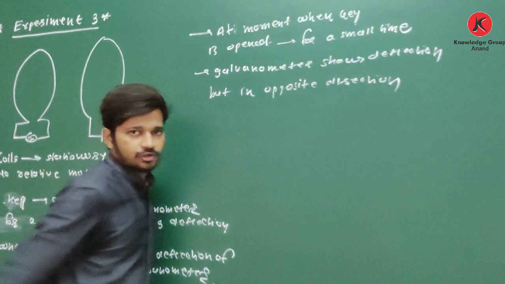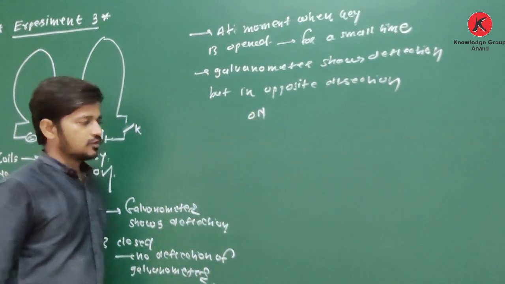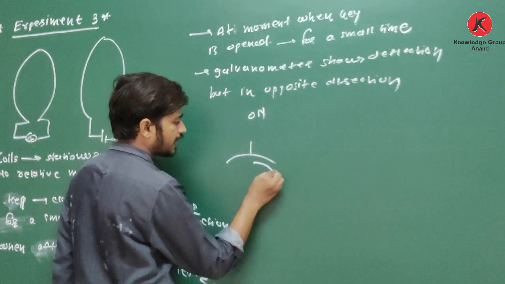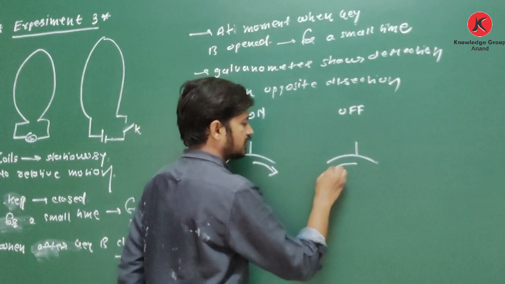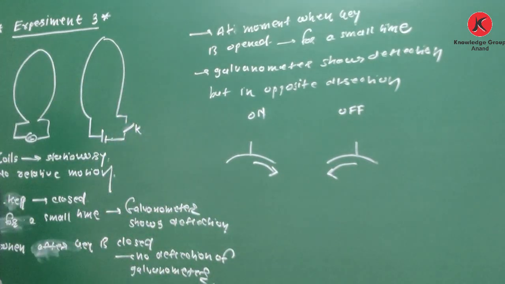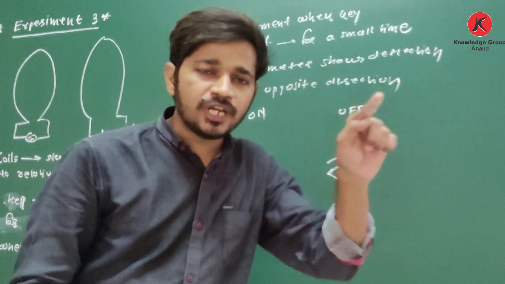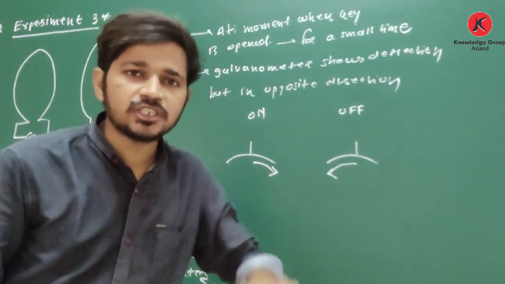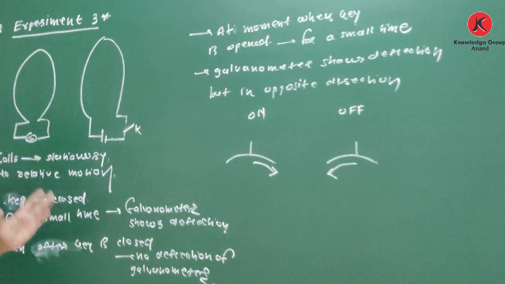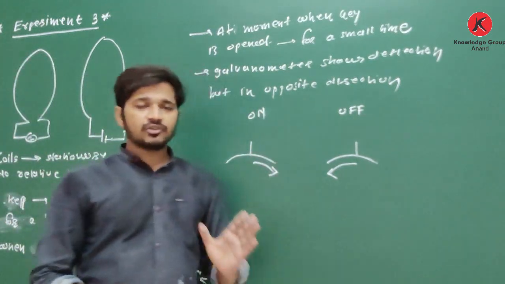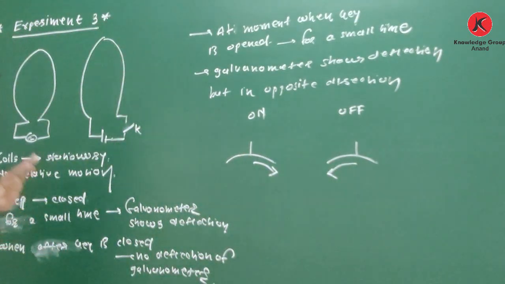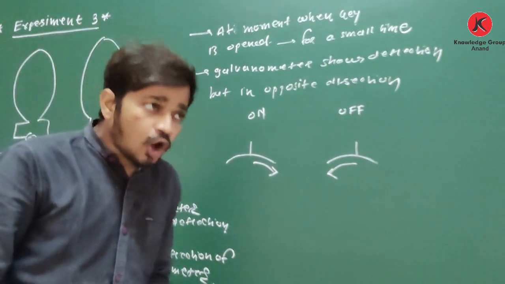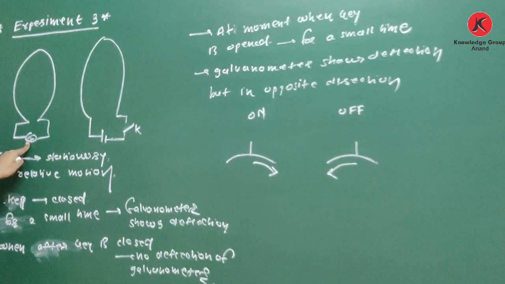It means whenever we switch on, if the galvanometer shows deflection in this direction, when we switch off, the galvanometer shows deflection in the opposite direction. But only during the moment when we switch on and switch off the key, for a very very small time. So yes, if two coils are stationary, with no relative motion between them, current is still induced in this coil.